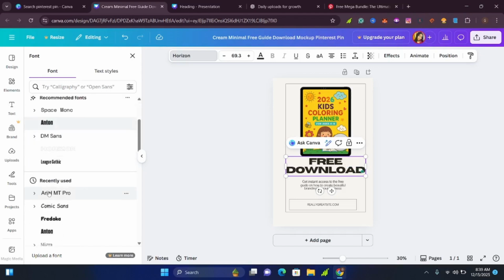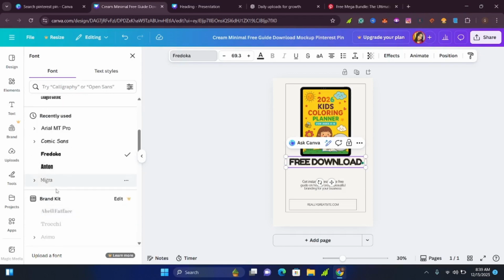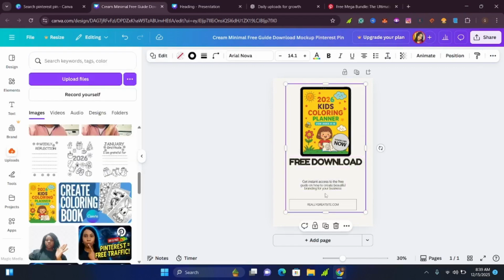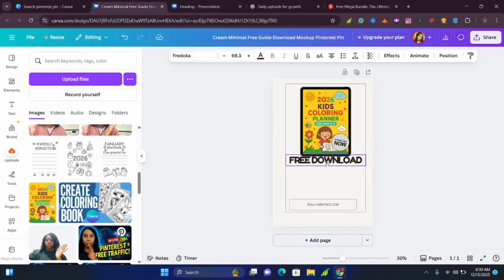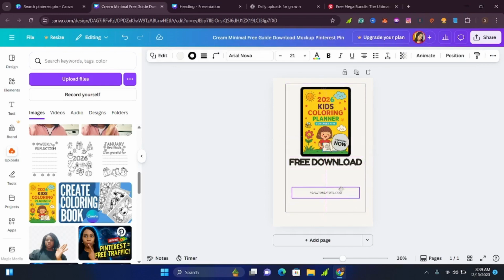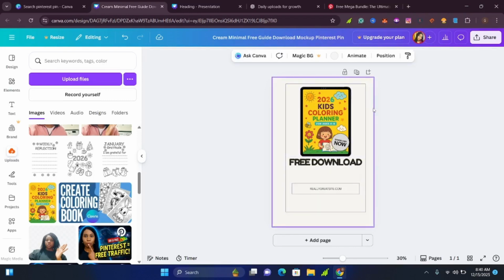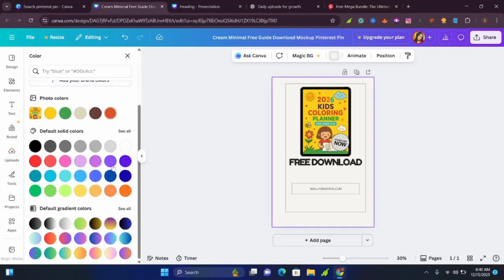So you can come here and try out different fonts. Yes, and check the ones that are free for you to use, that don't have this premium icon, so you can go ahead and use that. And if you want, you can also come here and delete this or talk more about your digital product. If you don't want, you can remove that section from there. Yes, and here you can put in the name of your website if you want. It's optional, or if you don't want, you can just leave it like that. If you want, you can also add some colors to your background. If you click here, that's where you can add different colors to your background.